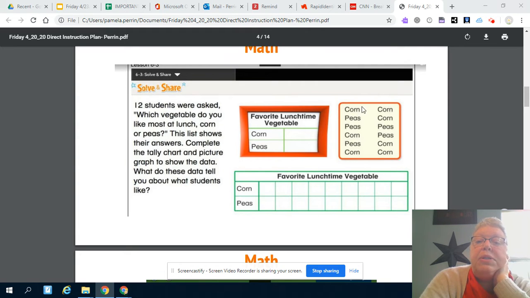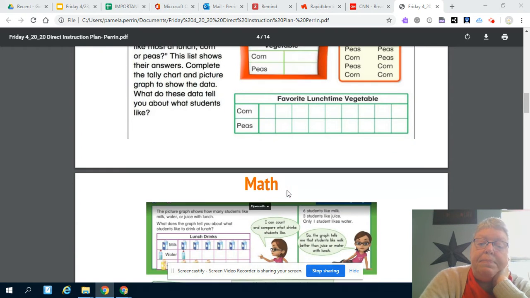So here we have this person voted for corn, so your tally mark will go right here. This one voted for peas, tally mark here, and you keep going until you've done all these. Then you're going to come down here. And let's see, there's 1, 2, 3, 4, 5, 6, 7 children who liked corn the best. So you're going to draw a little picture of a corn here all the way over until you get to 7. And that's what's called a picture graph because you're putting a picture in it.